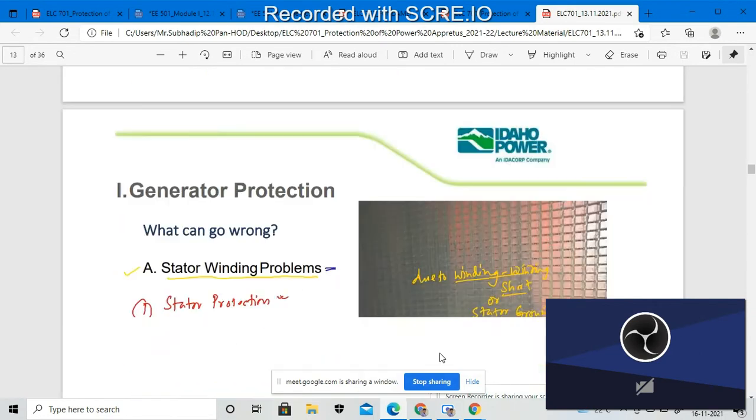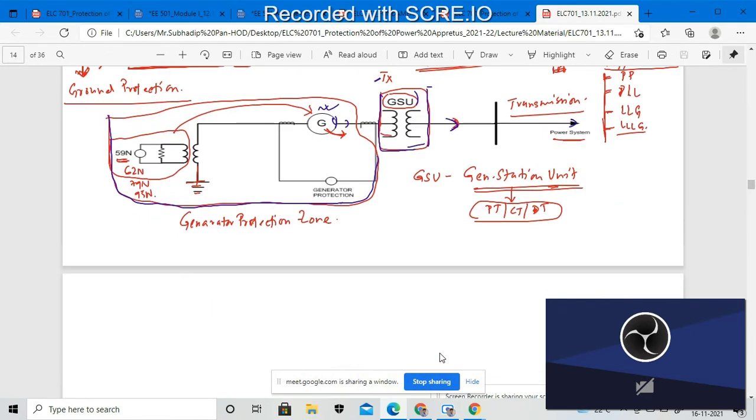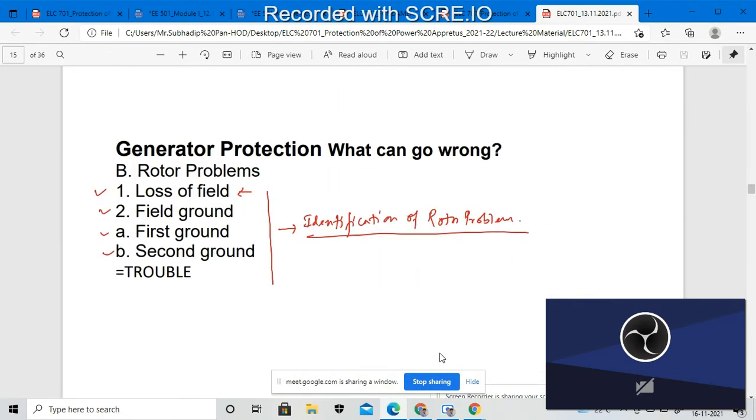So today we will discuss the rotor. What are the different problems that will arise inside the rotor segment? What problems arise due to the loss of field, the field grounding, first grounding and second grounding?